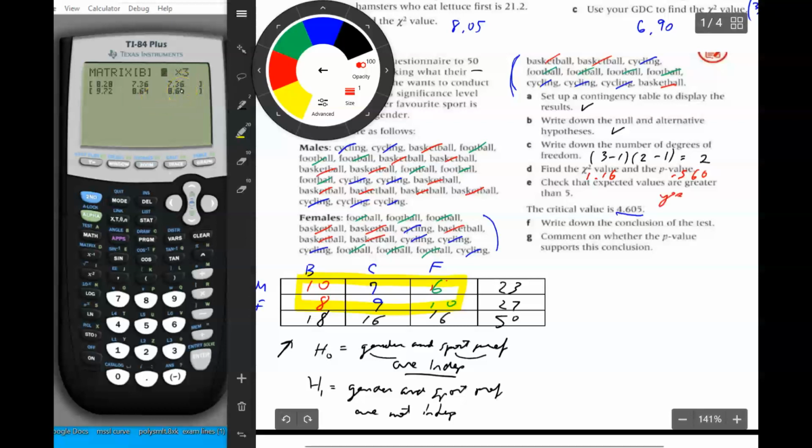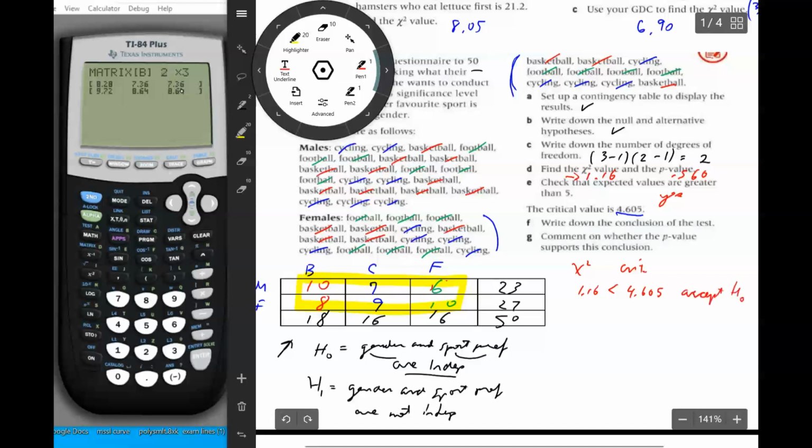And then it says the critical value is 4.605, and we're going to compare our chi-squared value to that. And it turns out that our chi-squared value, which is 1.16, is less than the critical value, which is 4.605. So if the chi-squared value is less than the critical value, then we should accept the null hypothesis.